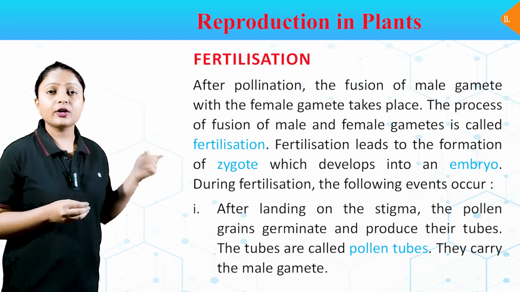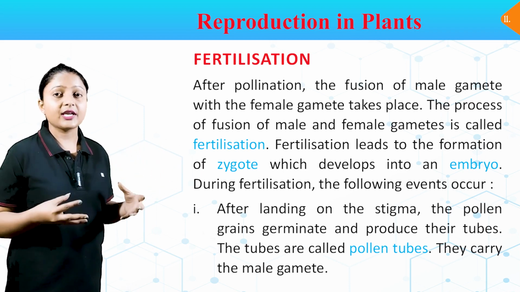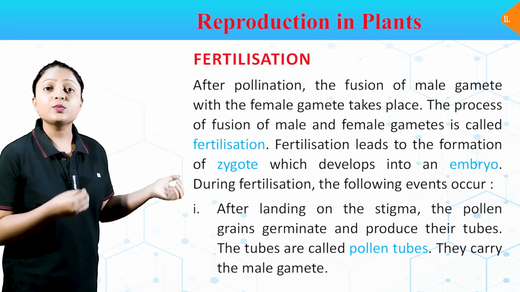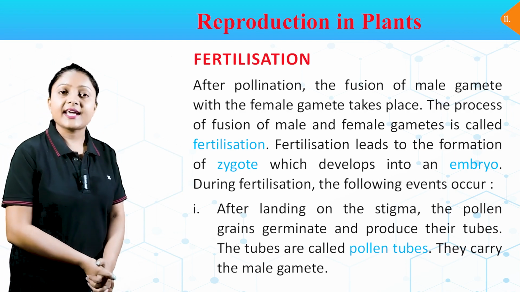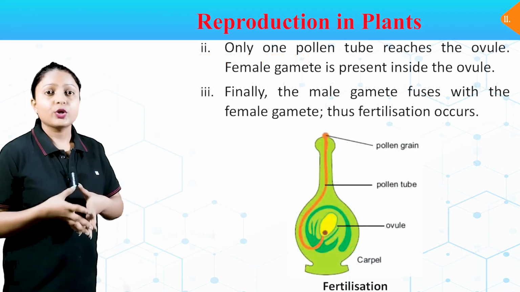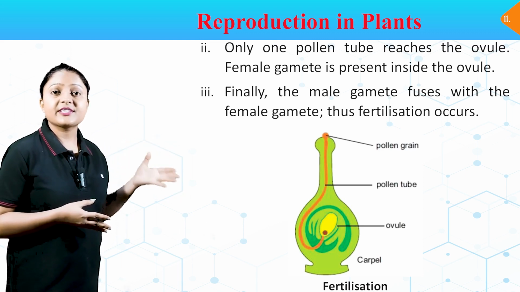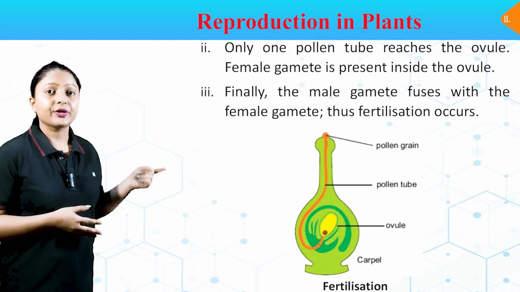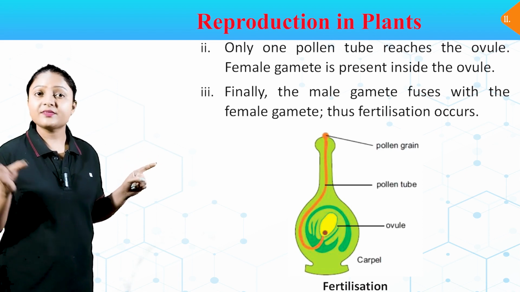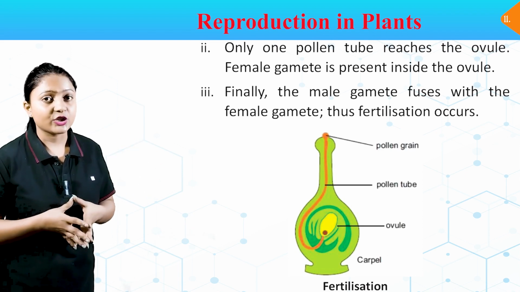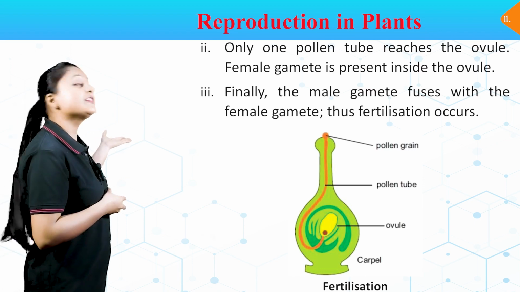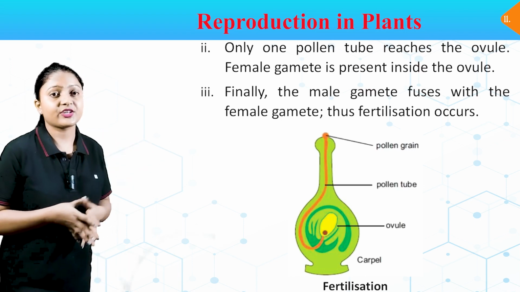First, after landing on the stigma, the pollen grains germinate and produce their tubes. The tubes are called pollen tubes. They carry the male gamete. Second, only one pollen tube reaches the ovule. The female gamete is present inside the ovule. Third, finally the male gamete fuses with the female gamete, thus fertilization occurs. In this image, we can see the process of fertilization.